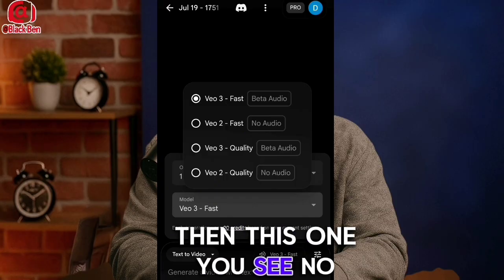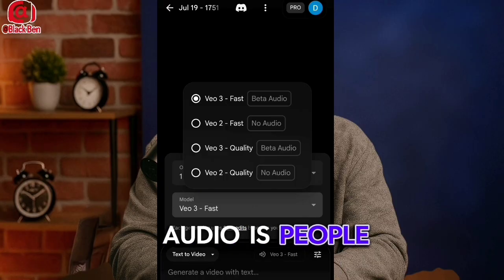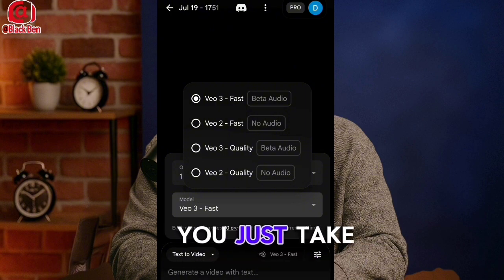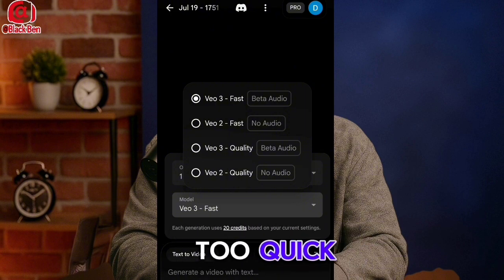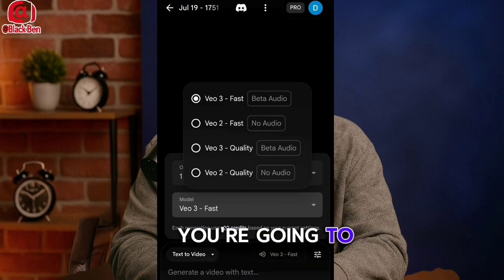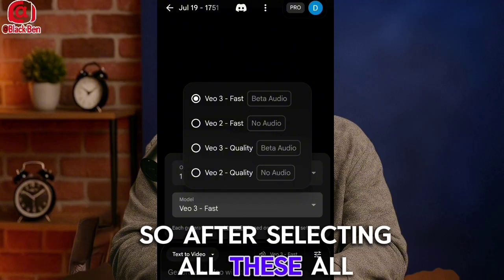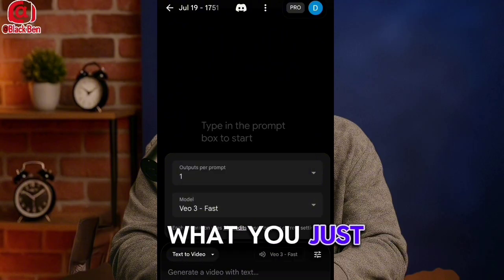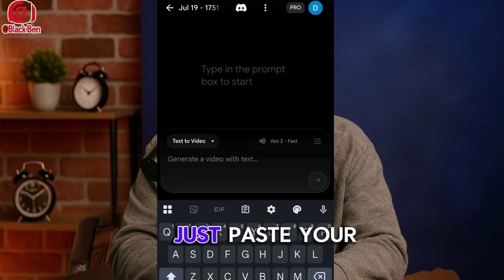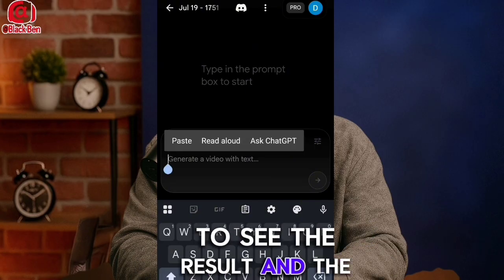Then this one with no audio is for people that do voice over. Maybe you want to make a voice over, you just take this VO2 quick. There's not going to be any voice, and you're going to put your own voice over. So after selecting all this, you just go on and paste your prompt. Very easy, don't worry, just paste your prompt. You're going to see the result and the magic.